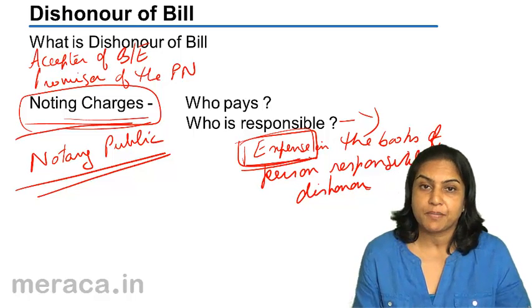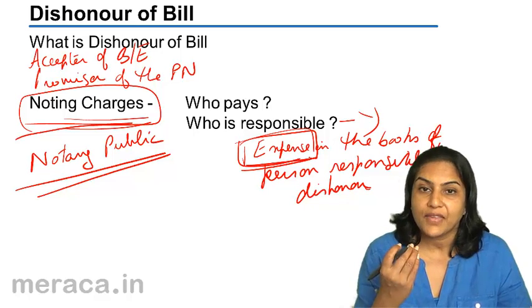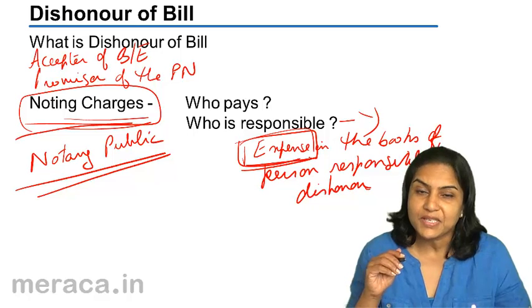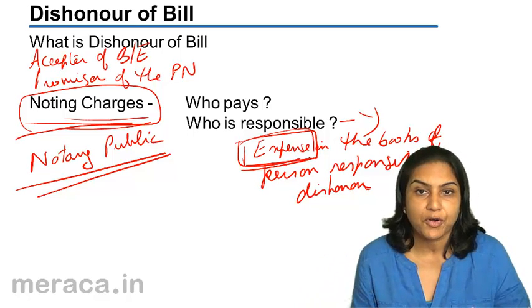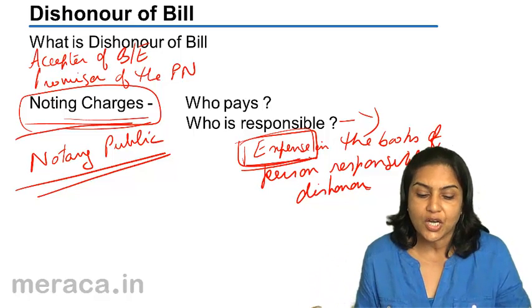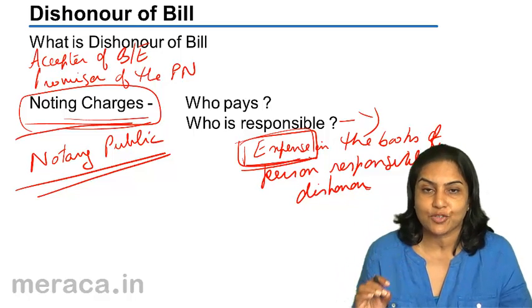Now, it is possible that X has endorsed this bill to Z. In that case, it would be Z who would present the bill for payment. It would be Z who would have to pay cash as noting charges to the notary public. But again, it is not Z's expense.